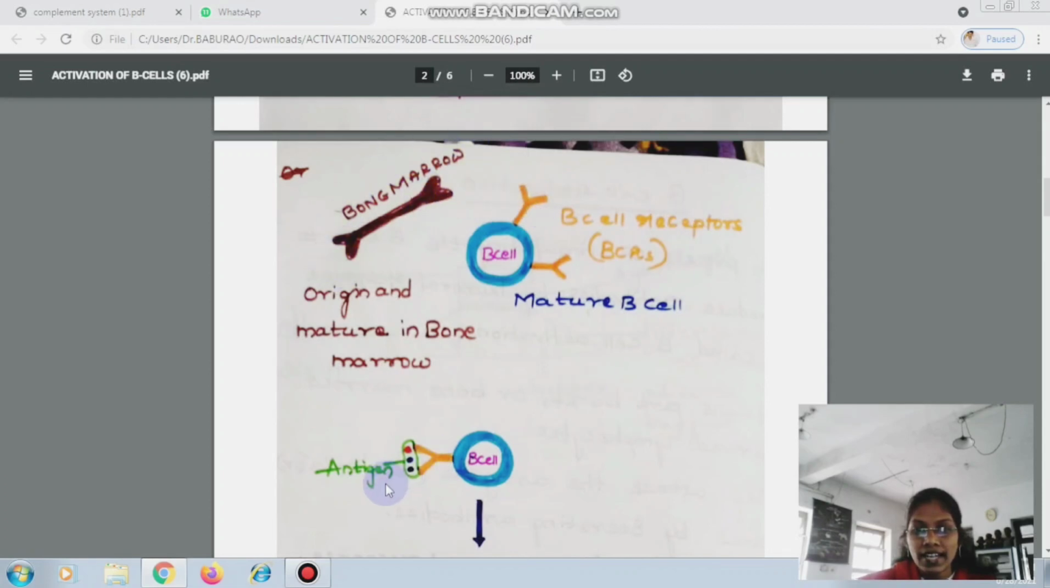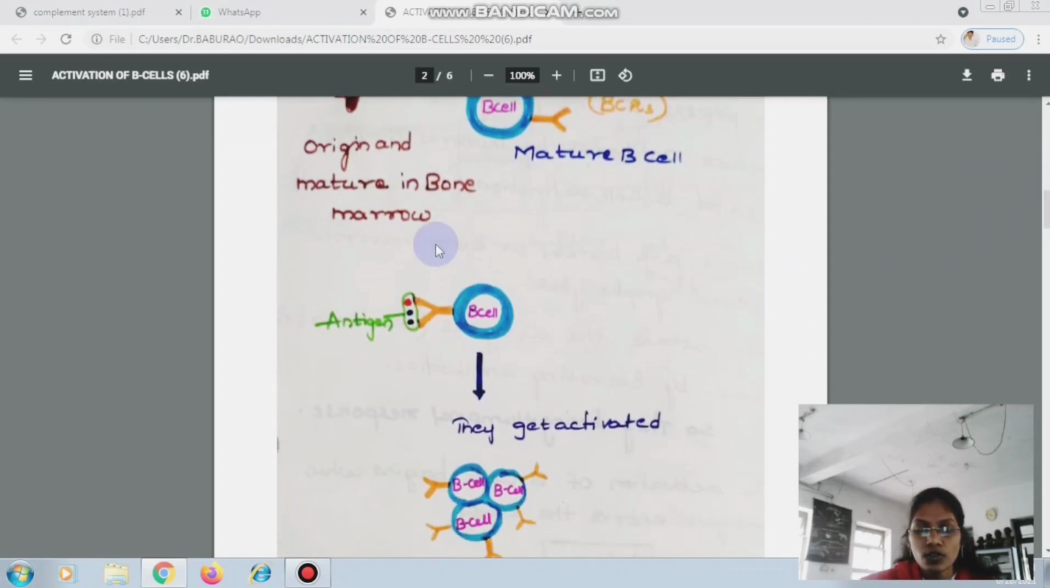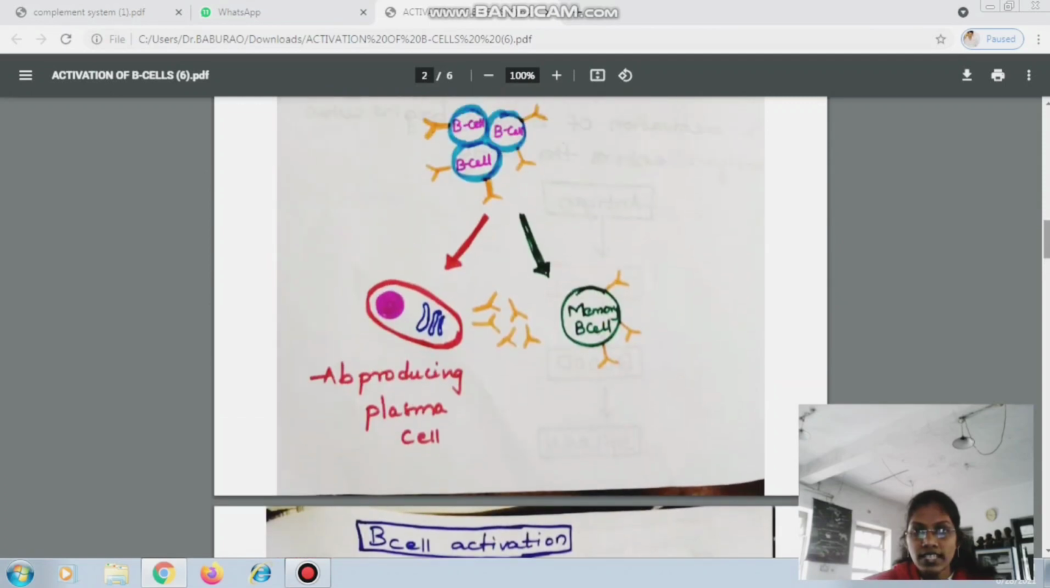Whenever they meet an antigen, here you can see the antigen has special antigenic determinant sites called epitopes, right? So these BCR receptors go and bind with epitopes of an antigen. Immediately, whenever they cross-link with this antigen, they start differentiating. It means they get activated, start proliferating, and produce two different kinds of cells, right? Antibody producing plasma cells and memory cells.